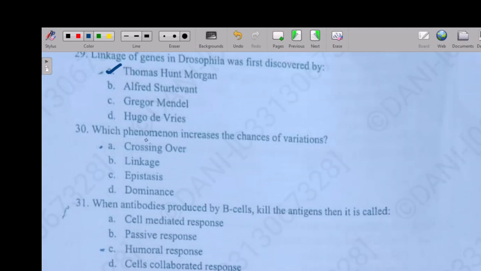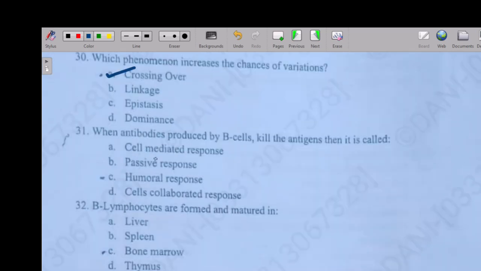So the next question is: which phenomenon increases the chances of variation? Option A: crossing over, option B: linkage, option C: epistasis, option D: dominance. So the right answer is option A.